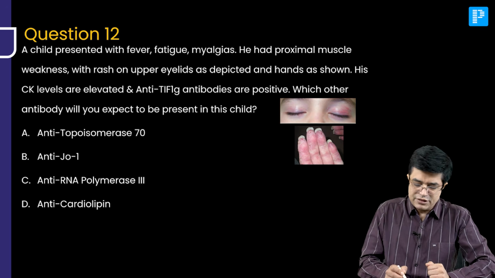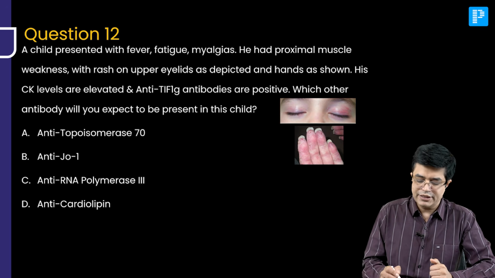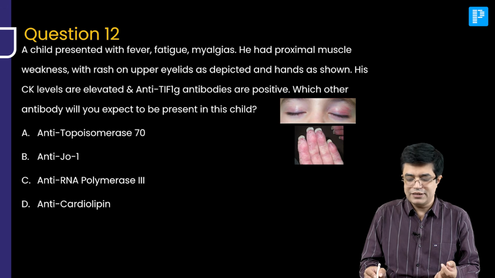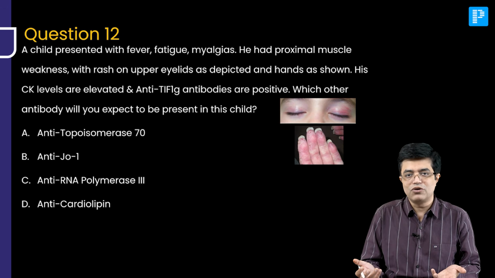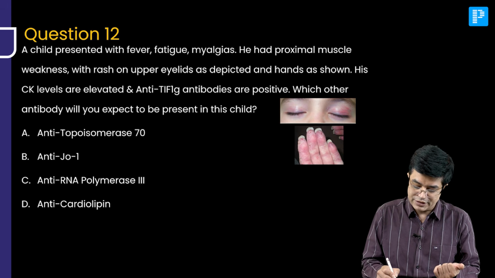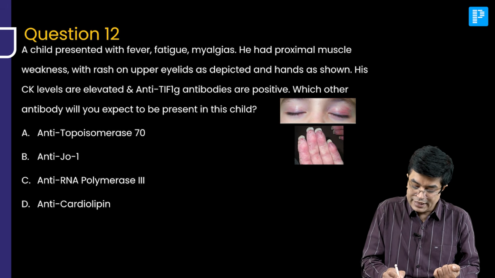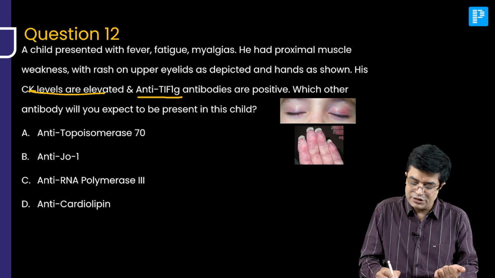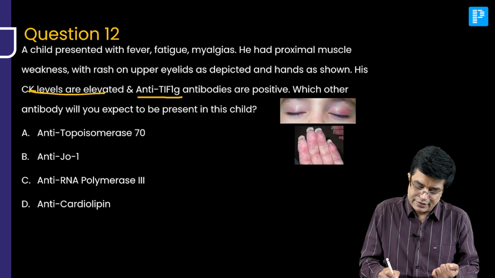It's an easy one. Child presented with fever, fatigue, myalgia. He has proximal muscle weakness, and you can see in the photograph. Can you see this rash which is present? This purple colored rash on the upper eyelid. This is again indicative of heliotropic rash of juvenile dermatomyositis, and the patient is having anti-TIF1G antibodies positive, CK levels are elevated. So what is the diagnosis? Patient has juvenile dermatomyositis, JDM.